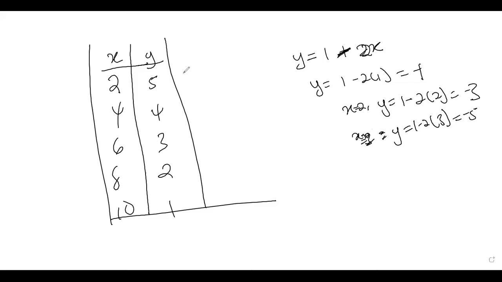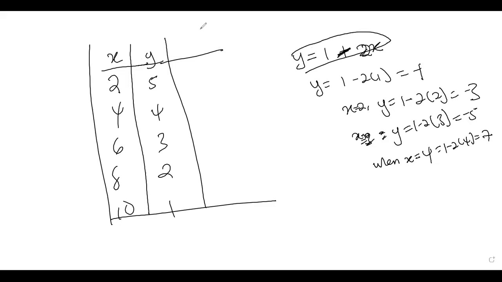When x is 4, that will be 1 minus 2 into bracket 4. That will be negative 7. So I think when x is 1, there's even no 1. So when x is 2, y is negative 3 per this function.